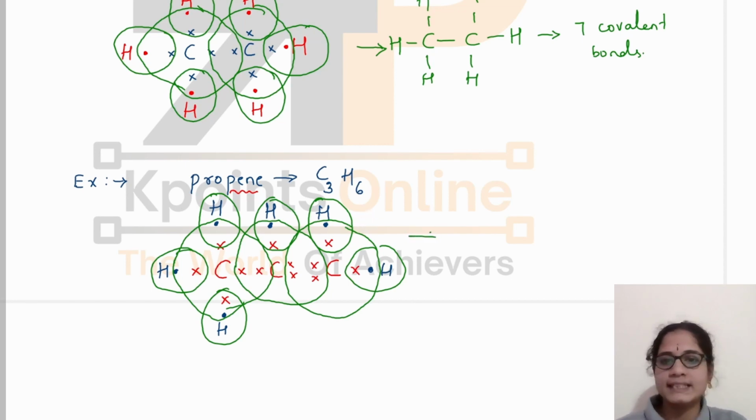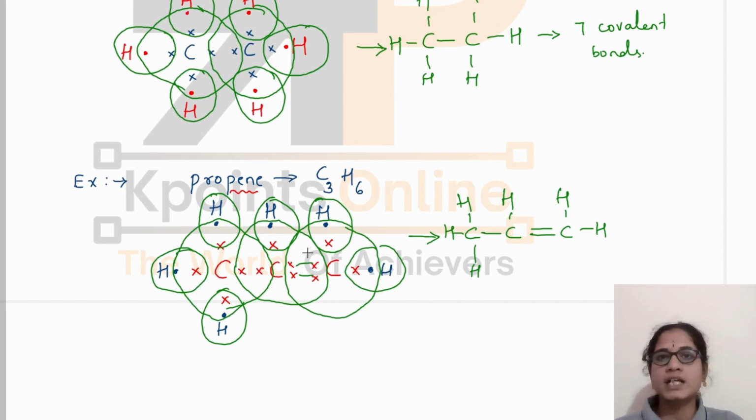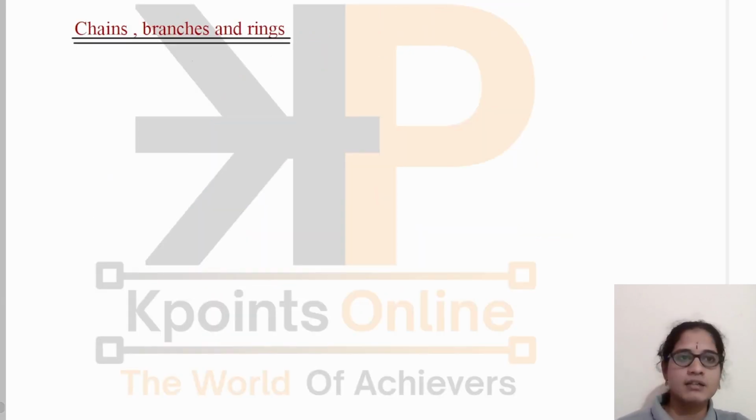Okay. It can also be written in the compact form as, why is this double bond here? Because here there is a sharing of 2 pair of electrons. Okay. This is how we will write the electron dot structures for covalent compounds. And in the beginning of this chapter only we have seen these carbon compounds will form chains, branches and rings.